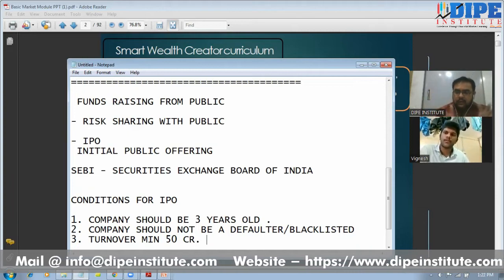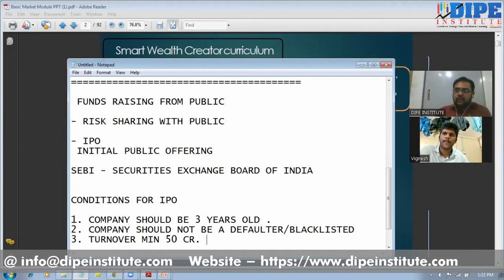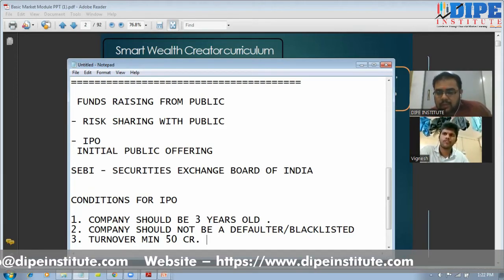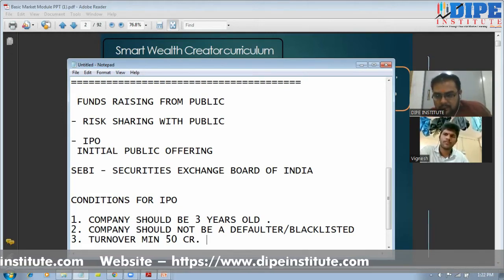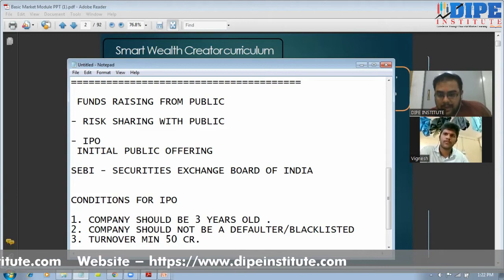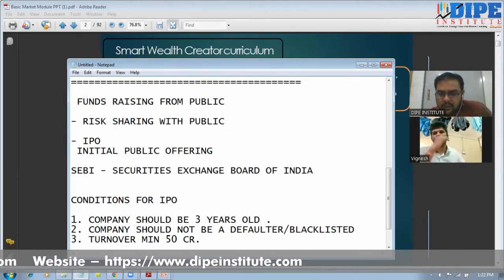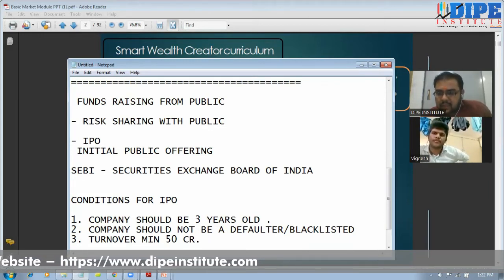There are many companies that are not in profit and they are still part of the stock market. They were given permission to bring the IPO, like Paytm. Paytm is not in profit, it is still in loss. Zomato, Nykaa, there were many more. So these business models are still in loss. They are still burning their cash to run the company.